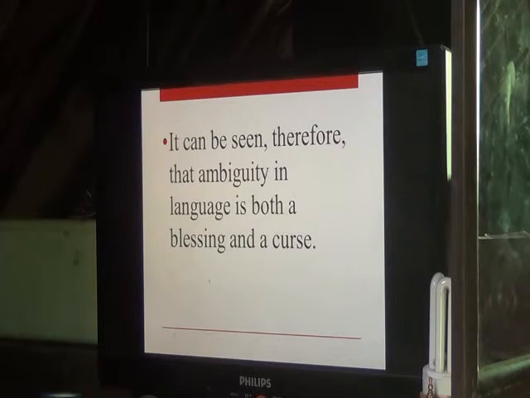Sometimes differences in words cause chaos and misunderstanding. So it could be a curse because if people don't specifically understand each other, there will be trouble, right? Just like probably that's one reason why God made us.